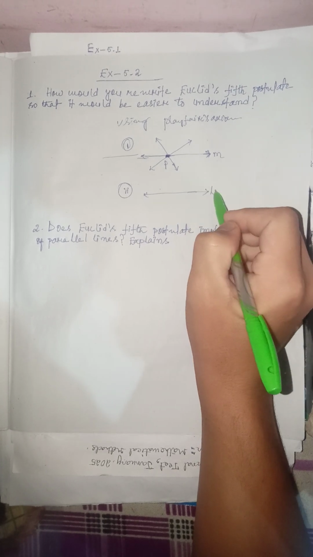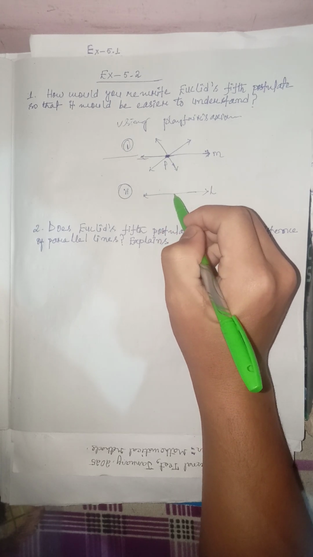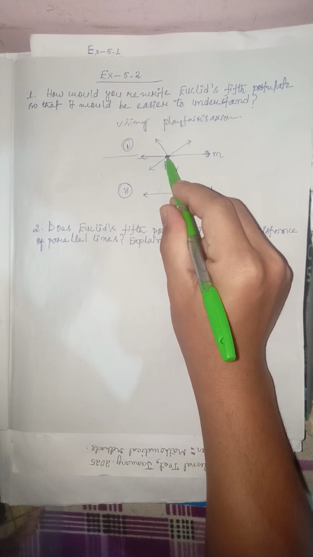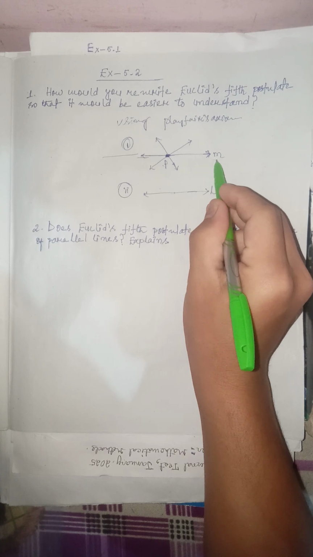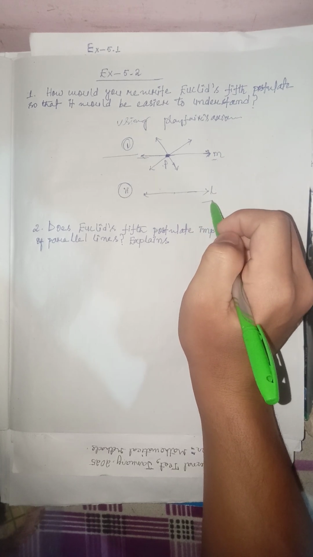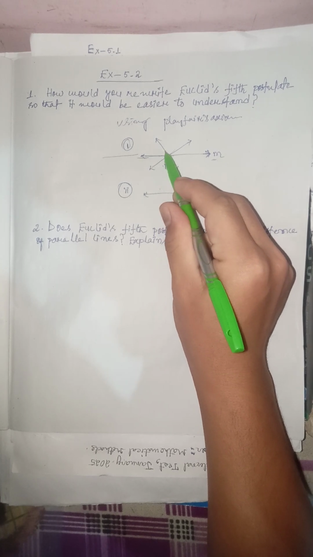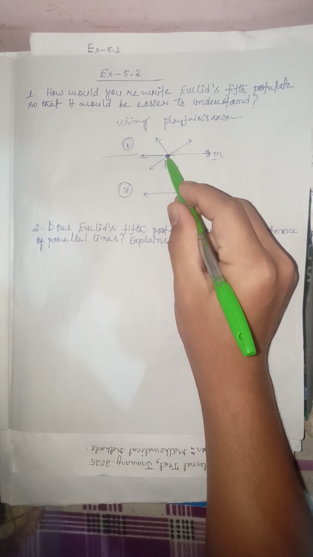This M and L are parallel, and P is a point which is not lying on this line, but lying outside, which is on line M. Okay, and these 2 lines M and L are parallel to each other, and these 2 distinct lines intersect each other, right?